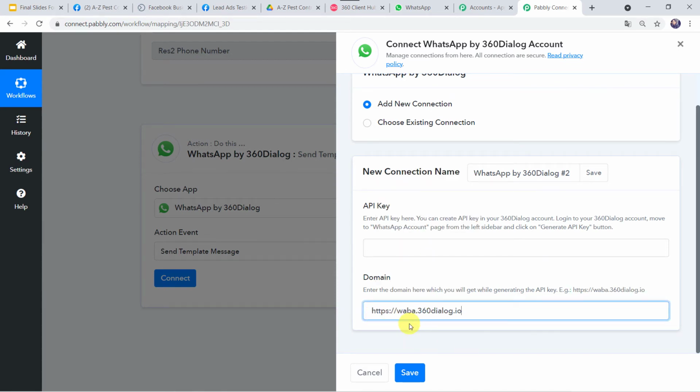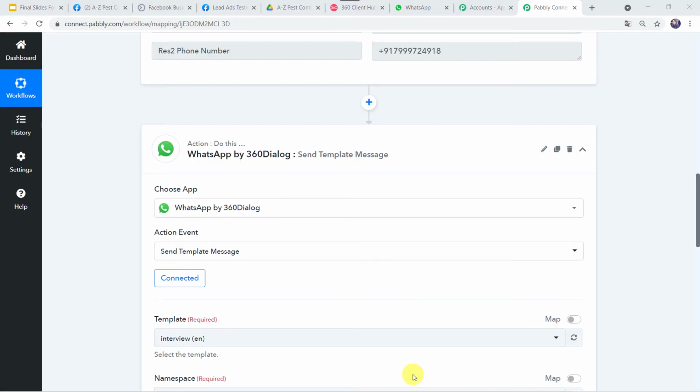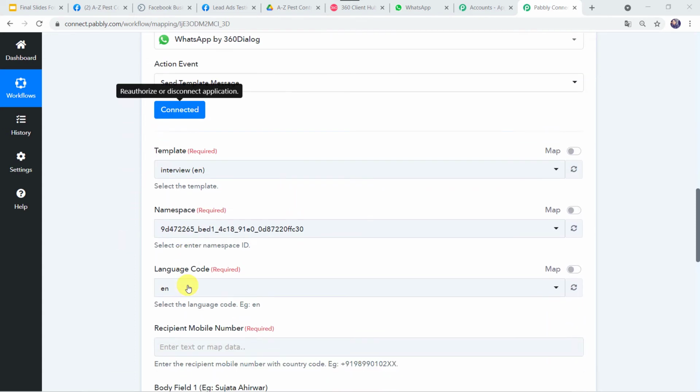Whenever our account is approved, we get this particular domain name by default. In your case, if you get some other domain name, please paste that domain name over here. After pasting the API key and domain name, simply click on Save. In my case, I have already created a connection, so I'll choose the existing connection option and click on Save. And now 360 dialog is connected to Pabbly Connect.